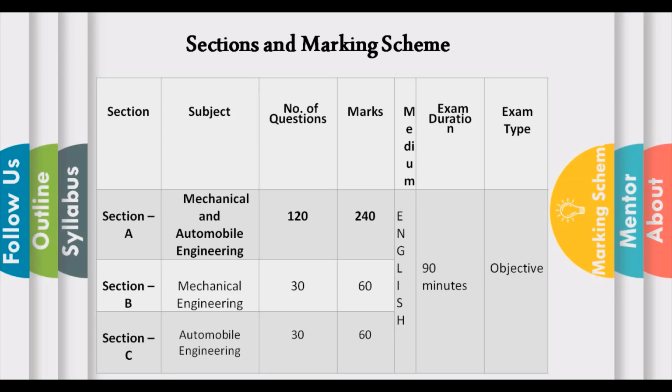Each question carries 2 marks. The medium of the exam will be English. Exam duration, which is very important, is a total of 90 minutes. The exam type is objective. And one more thing is that there is negative marking. For each wrong answer, 1/4 mark will be deducted.